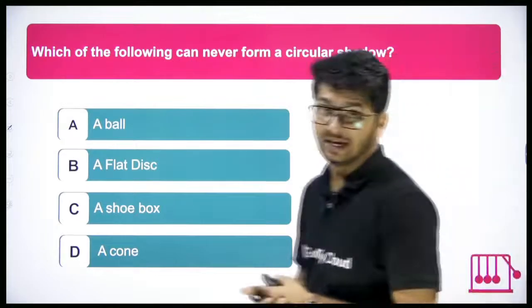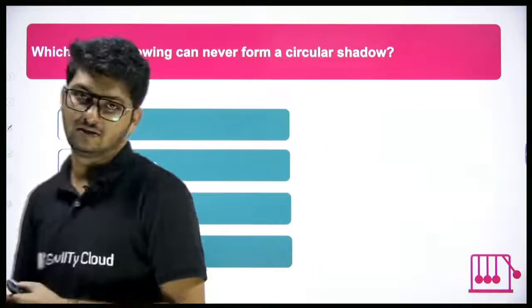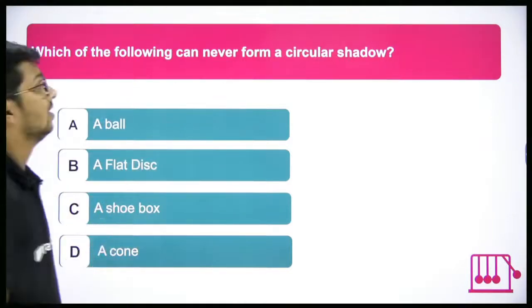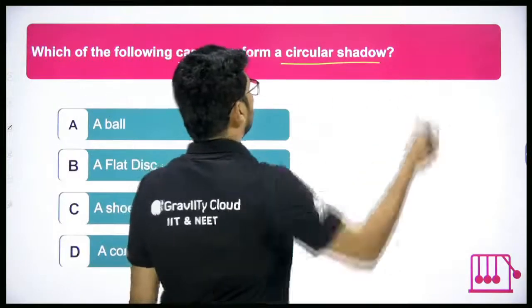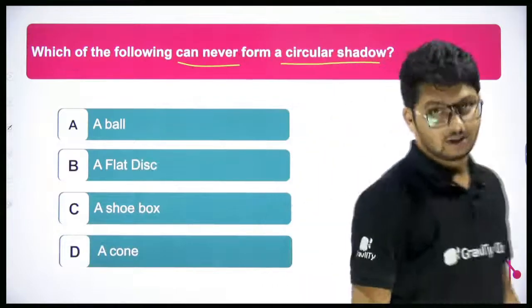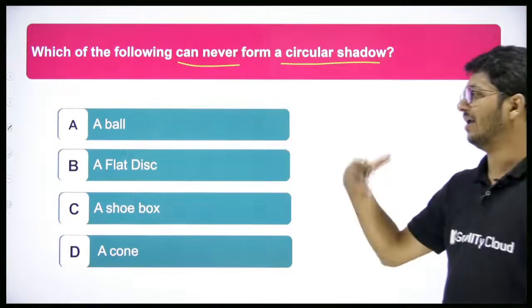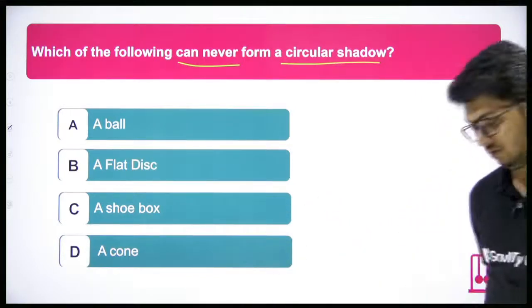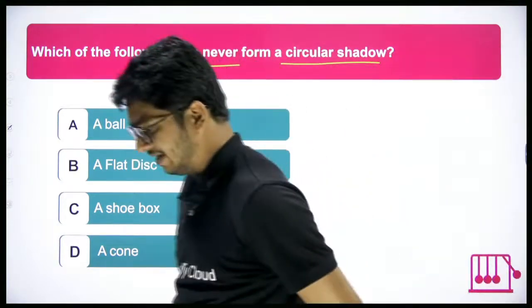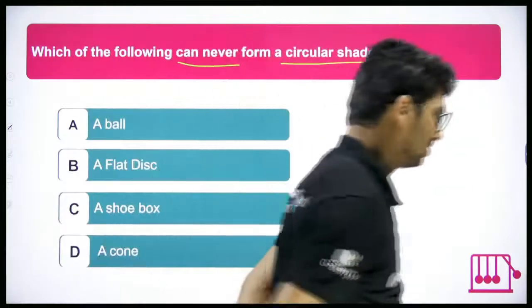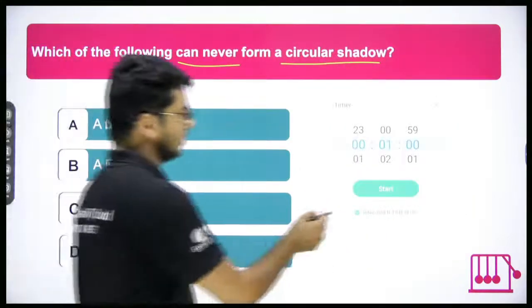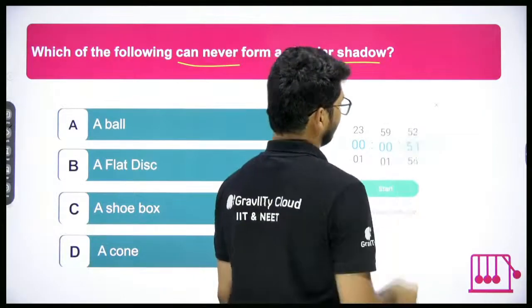Which of the following can never, will mean not possible, can never form a circular shadow? The shapes are given here: ball, flat disc, shoebox or a cone. Which of them can never form a circular shadow? Again, I'll give you 30 seconds of time. Think and then answer.